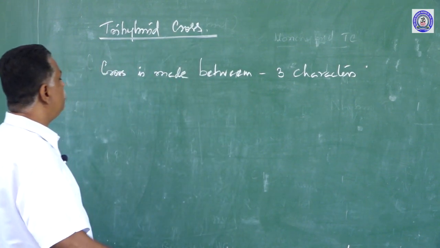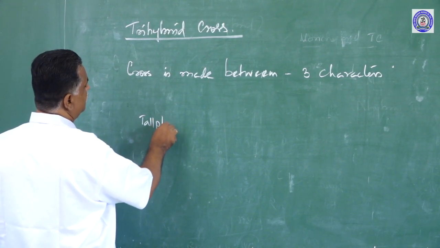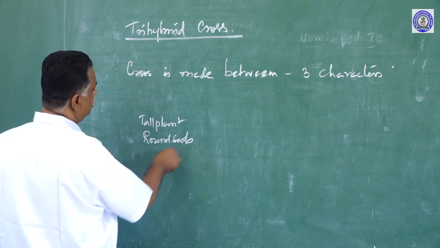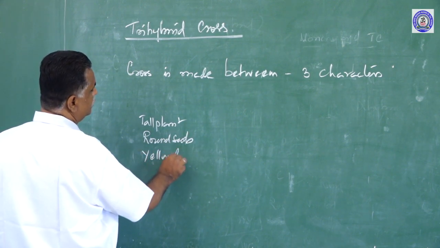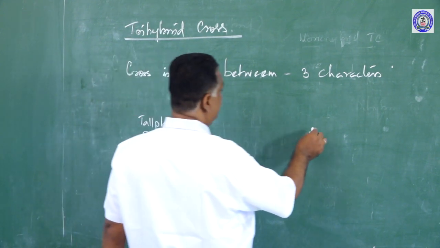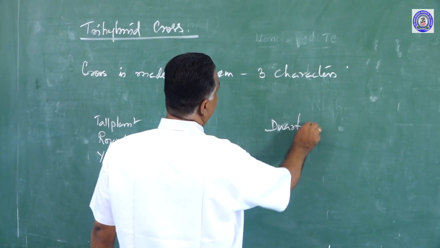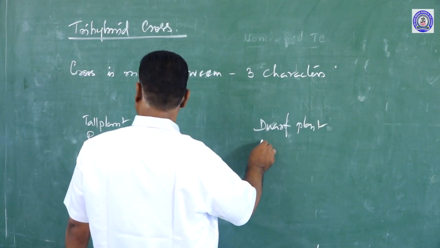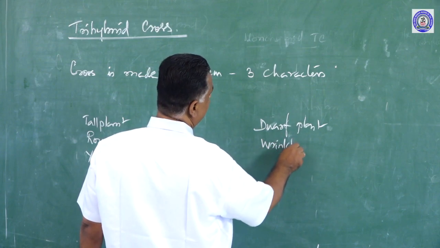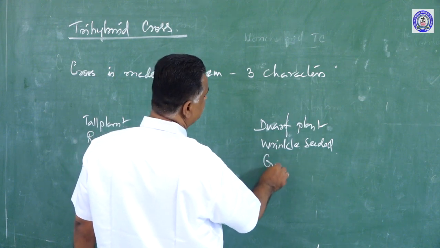For example, let us take a tall plant with round seeds and yellow cotyledon, and another, a dwarf plant, wrinkled seeded and with green cotyledon.